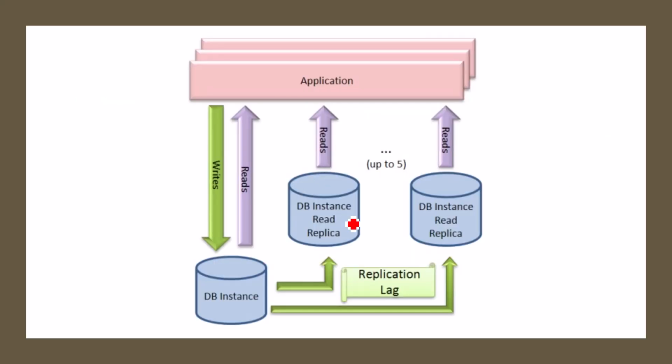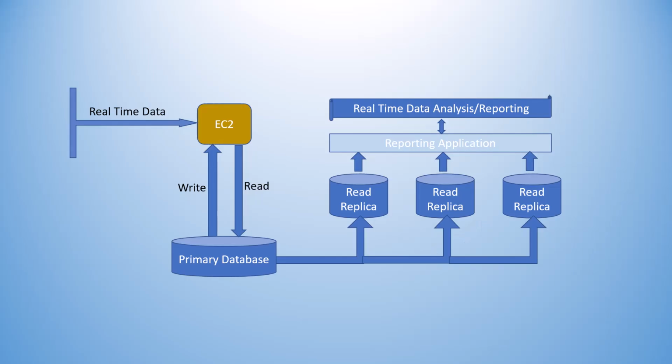This is one more design, which says that if you have a multi-availability zone setup, or a different region and you are doing a cross-region replica, then there will be a replication lag. So keep in mind, when you are using a read replica, in the same region it will be fast, and in the same zone it will be even faster, but if it is in a different region or different availability zone, then there will be a replication lag.